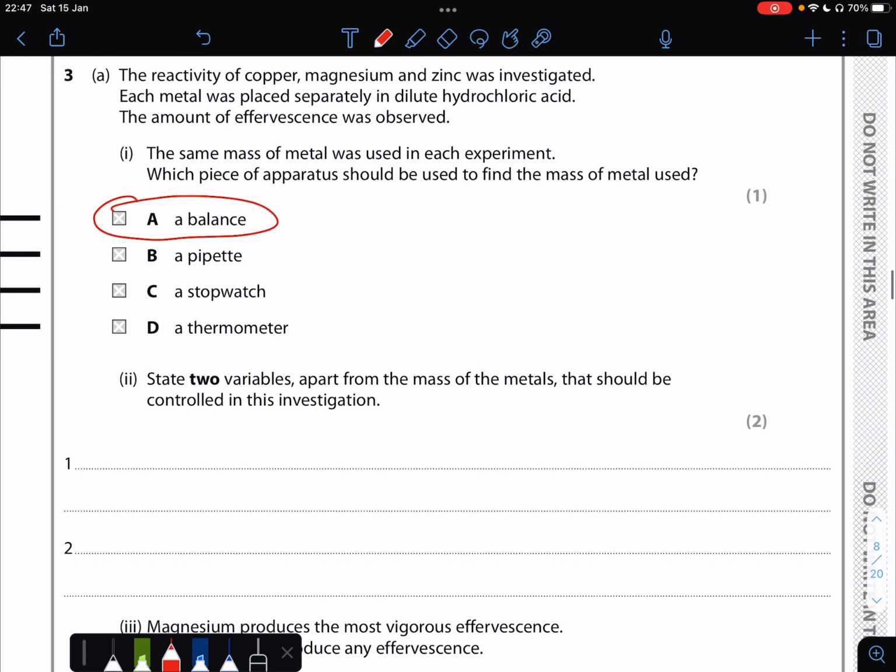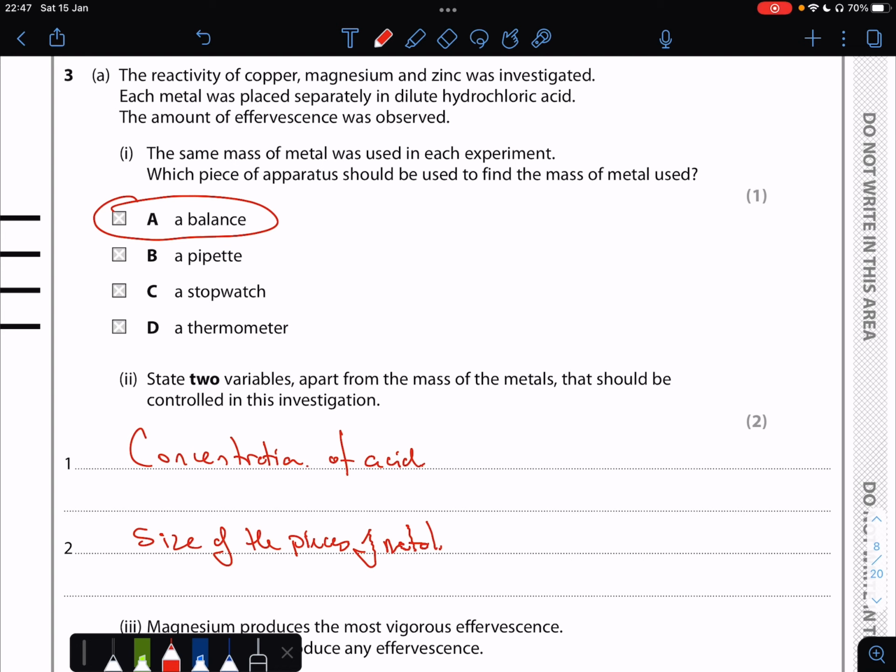Then it wants us to give two variables apart from mass that should be controlled. I'm going to go for the concentration of the acid. If the concentration is higher, the reaction will react faster, so we need to keep that the same. And I'm also going to go for the size of the pieces of metal. If those metal pieces become smaller, they will react faster, and that will interfere with the experiment.